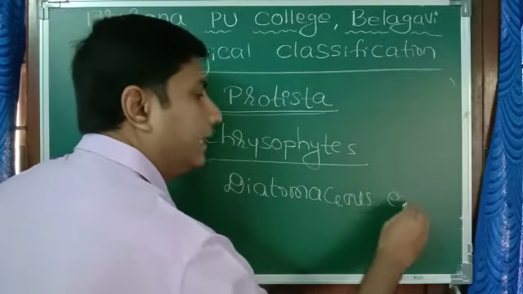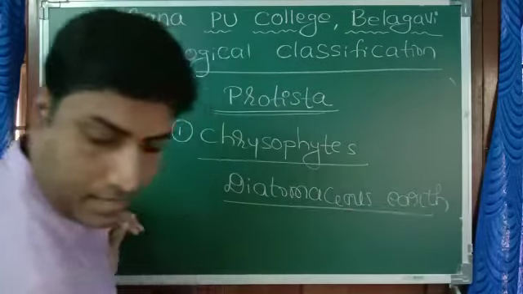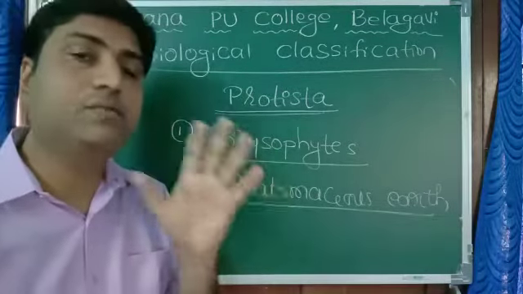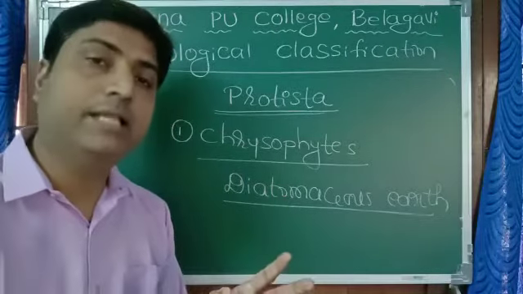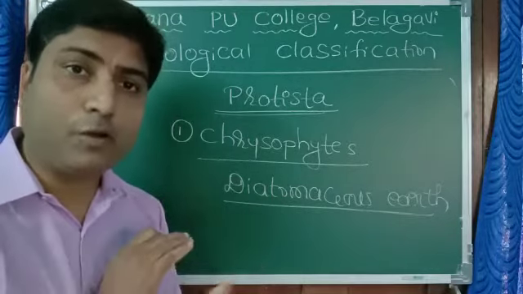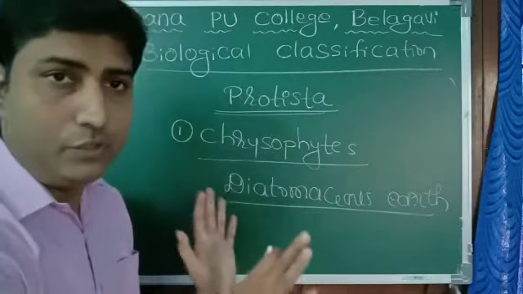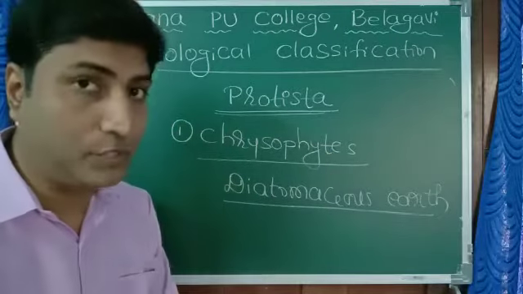Diatomaceous earth is very helpful commercially. It is used in the preparation of syrup, in the filtration of oil, and for polishing. Like this, it has some uses. This is all about chrysophytes, one group of Protista.